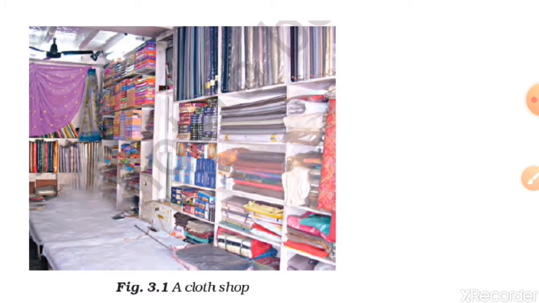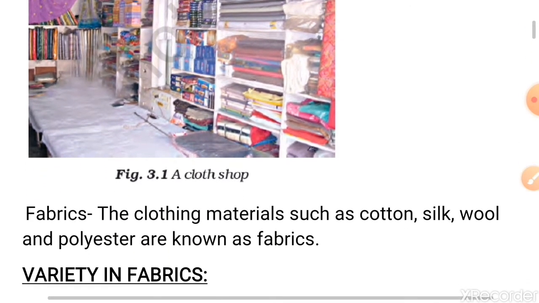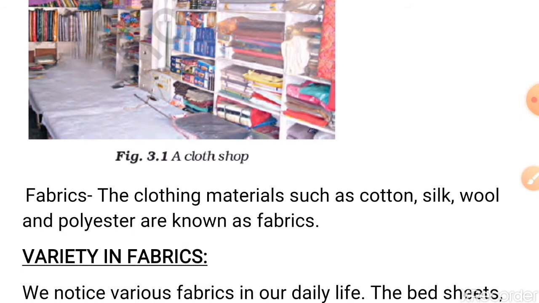Students, you must be thinking, what are our clothes made of? A shirt, sari, dhoti, blanket, mat. Are they made of the same kind of clothing material? Let's find out more. Students, the clothing material which we use is known as fabric. So we can say that clothing materials such as cotton, silk, wool and polyester are known as fabrics.